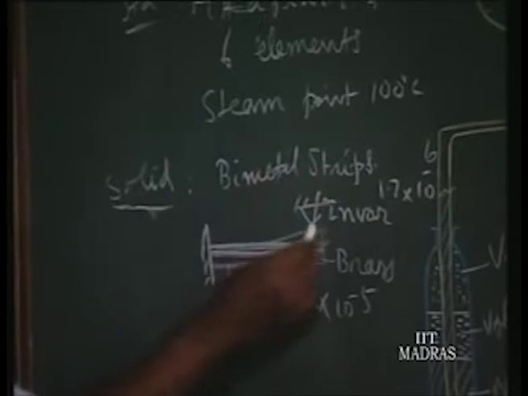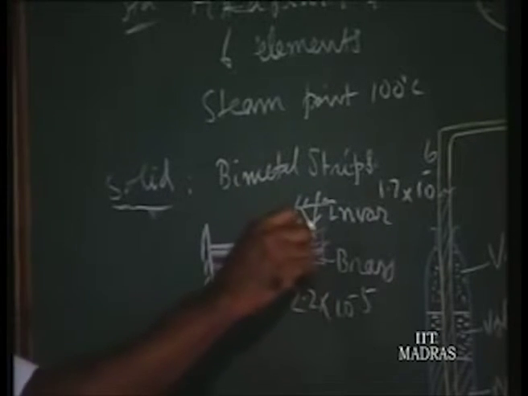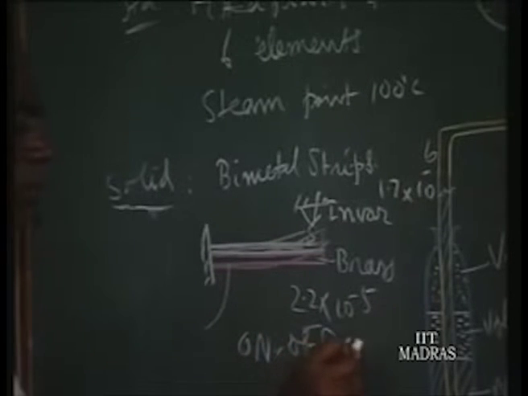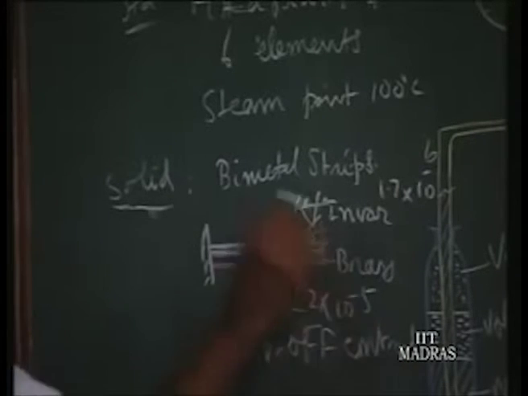So, when the temperature increases, it touches the contact point, and power is carried to the compressor of a fridge. When the temperature comes down, it becomes flat and the power is cut out. So, it is on-off control. Mainly such bimetallic strips are used in on-off control.